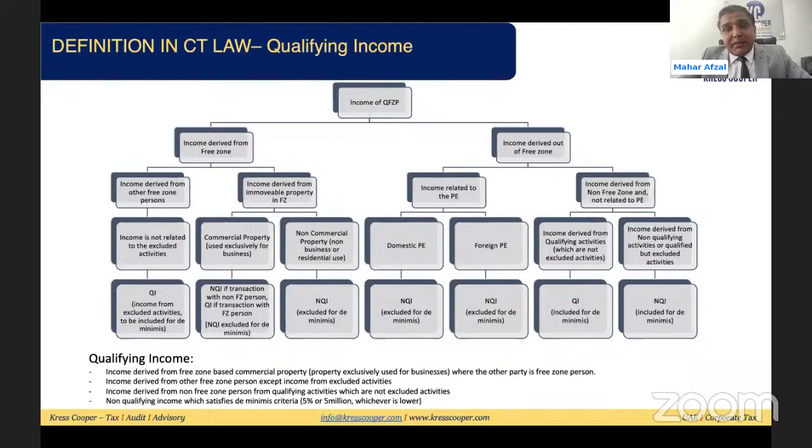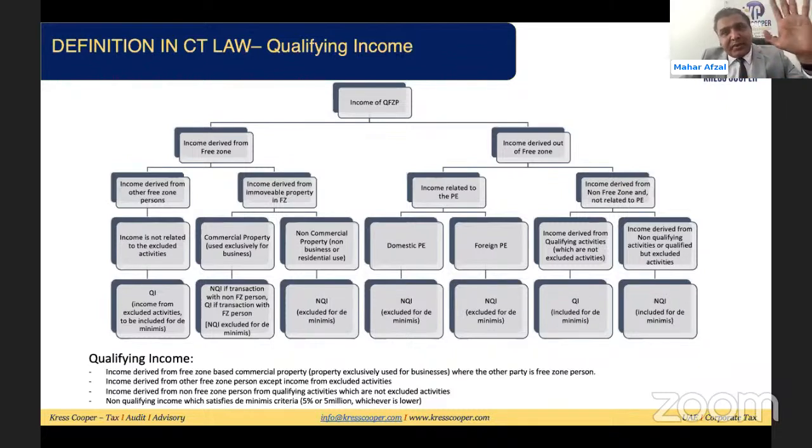And the same thing we discussed earlier as well. Whenever we are applying the de minimis criteria, in the numerator we need two things: income from the excluding activities and income from the non-qualifying activities. In the denominator, every income will be there, except the income from the PE, and this PE can be a domestic PE or a foreign PE, as well as the income from the immovable commercial property, unless that immovable commercial property is generating qualifying income. I have mentioned this in the last row of the diagram as well. So you just need to look at what needs to be included and what should not be included. I think we are very clear on what my qualifying income is.